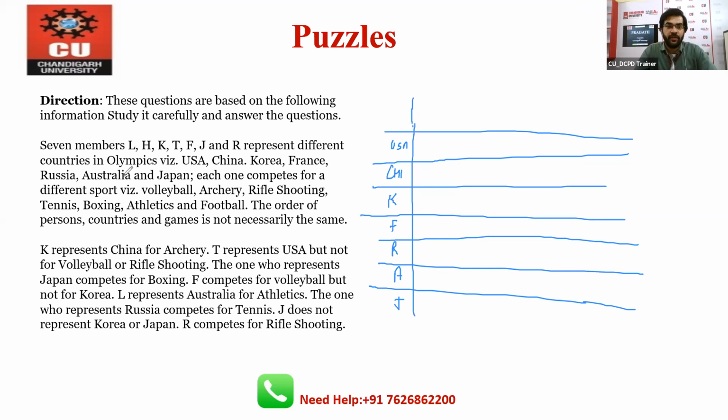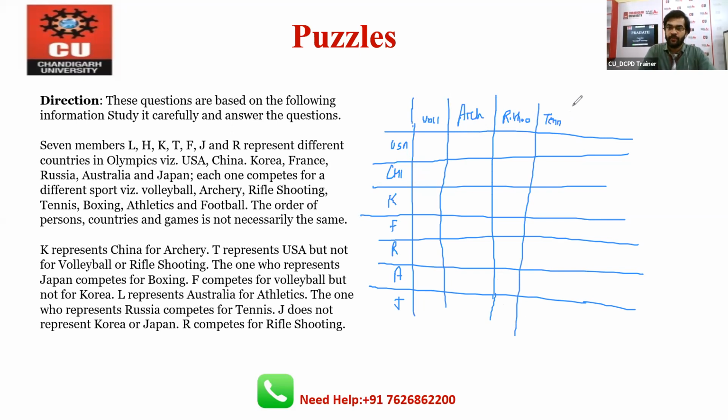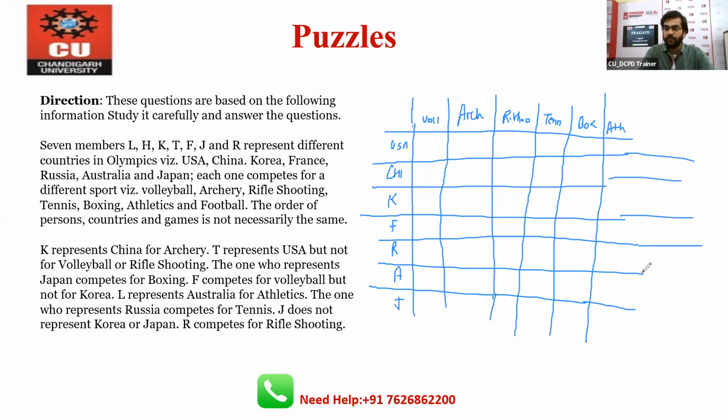The sports given here are volleyball, archery, shooting, tennis, boxing, athletics, and in the last we have football, right?